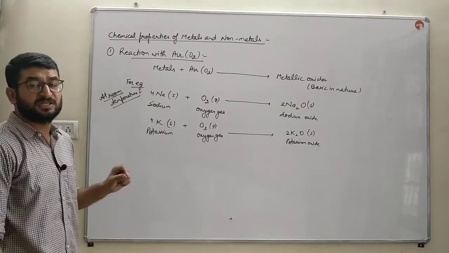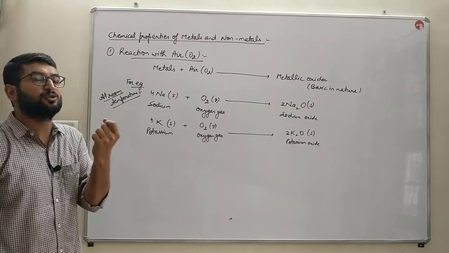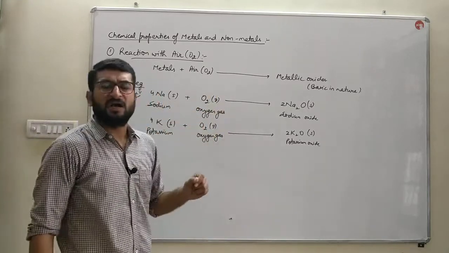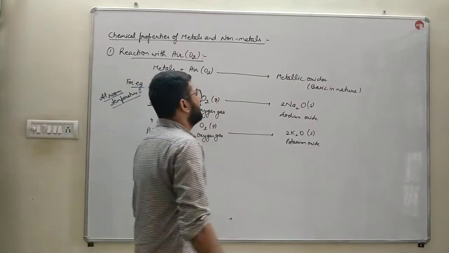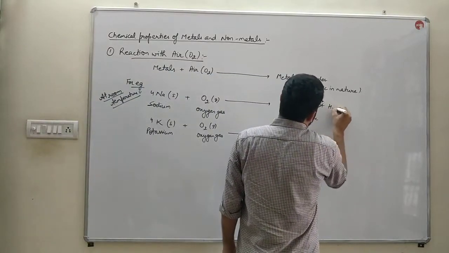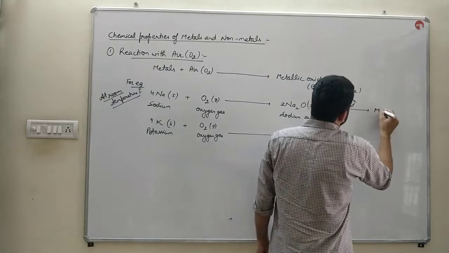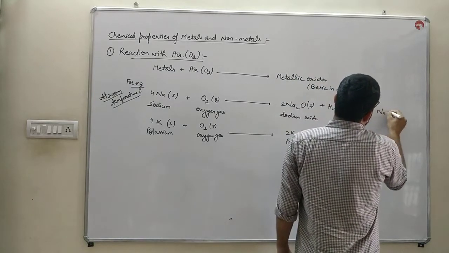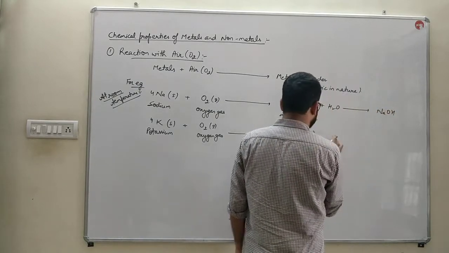Next thing which we will discuss: how will we know that these are basic in nature? When we dissolve them in water, they will form their hydroxides.